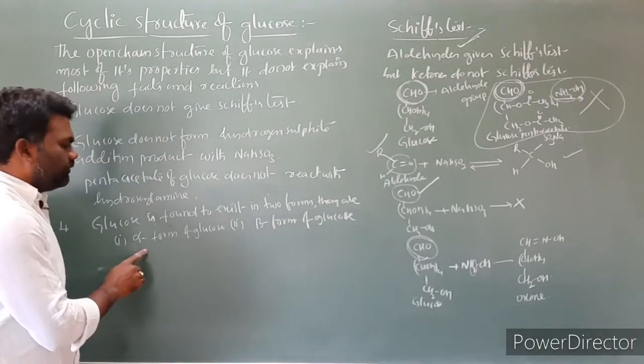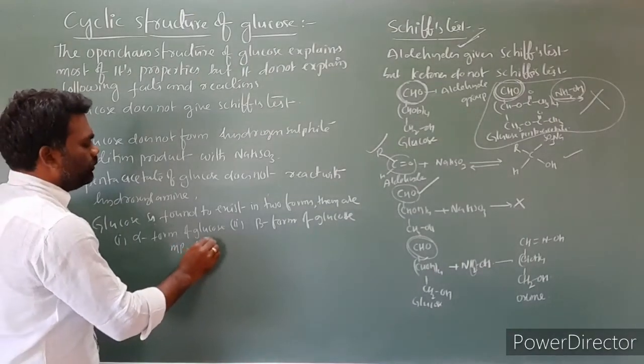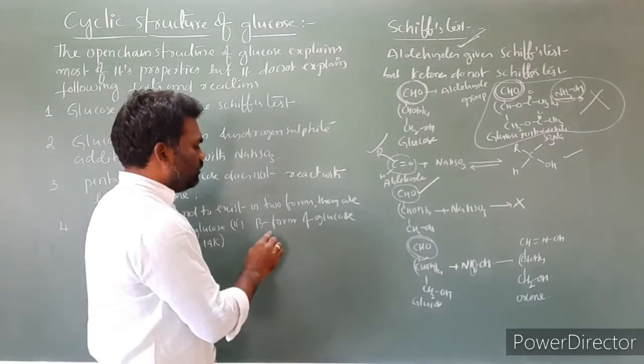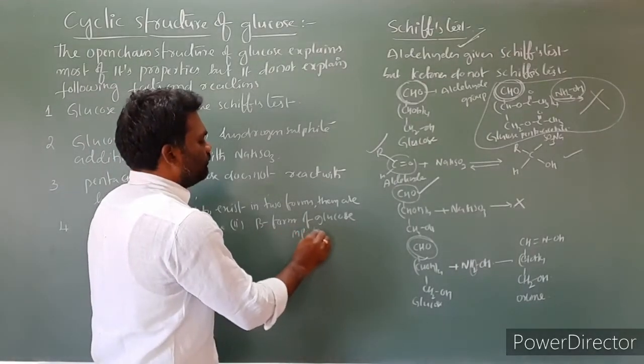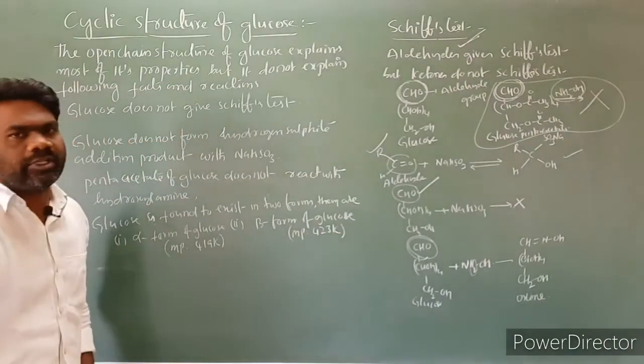Next, the melting point of the alpha form of glucose is 419 Kelvin, and the melting point of the beta form of glucose is 423 Kelvin.